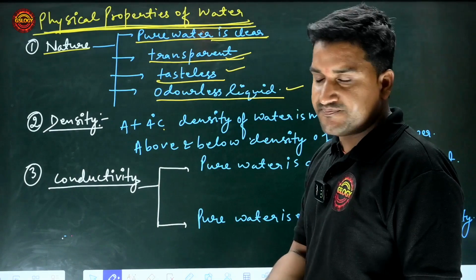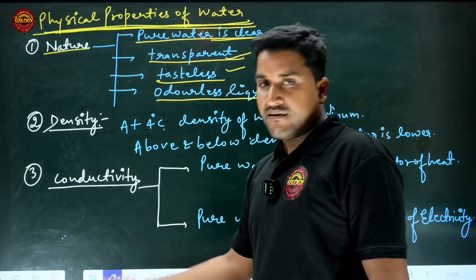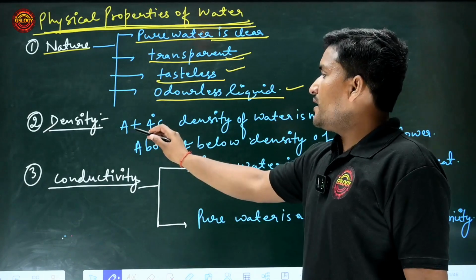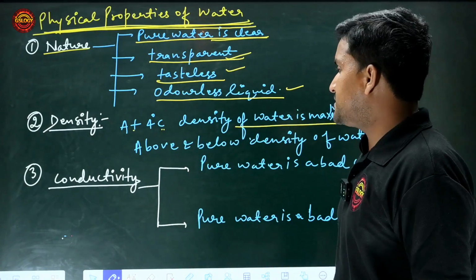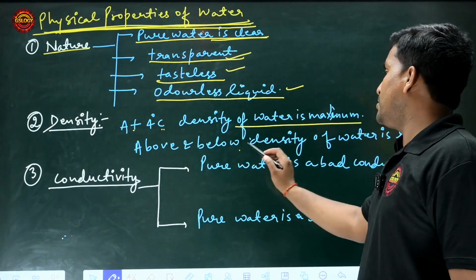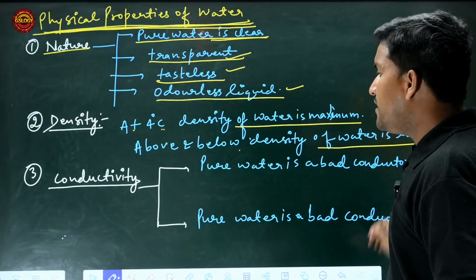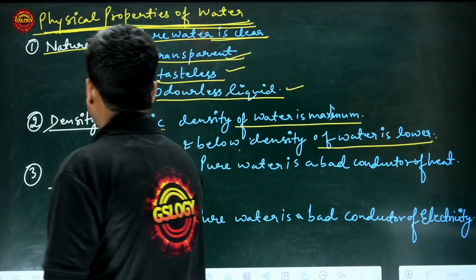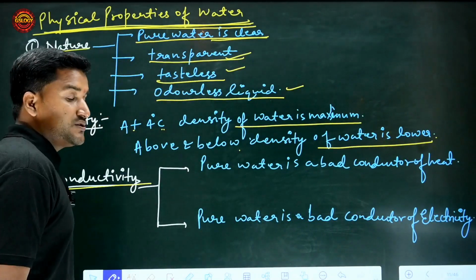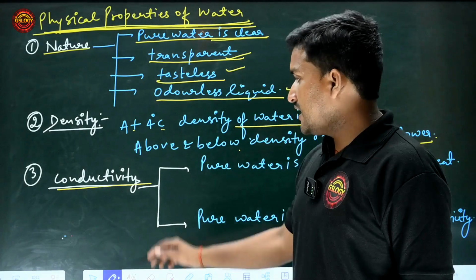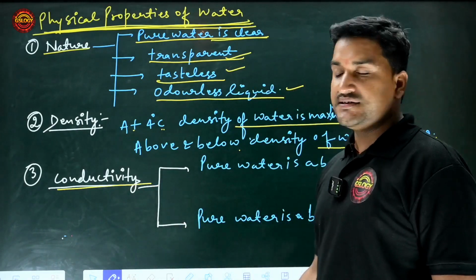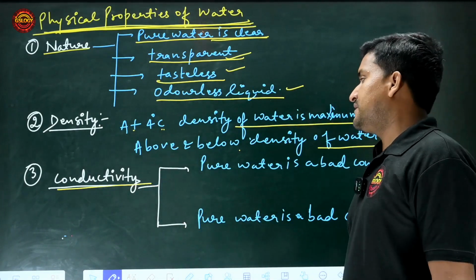I have discussed this in the previous slide. At 4 degrees Celsius, the density of water is maximum, but above and below that, the density of water is lower. There are two types of conductivity of water: one is thermal conductivity, the second is electrical conductivity.